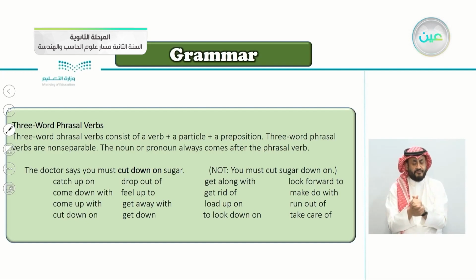For example here, the doctor says you must cut down on sugar. So cut down on. This is the verb here, cut. Down is the particle. On is the preposition. Sugar is the object. You don't say you must cut sugar down on. You can't put something in the middle here.